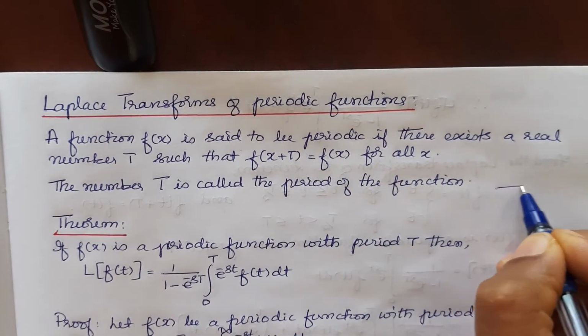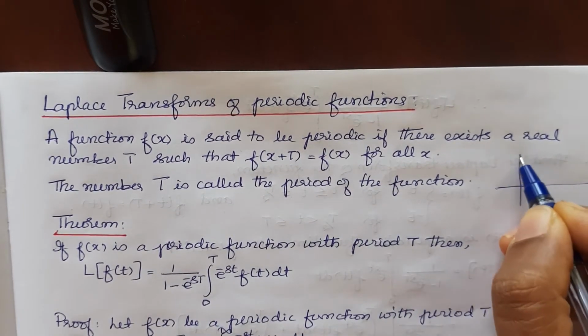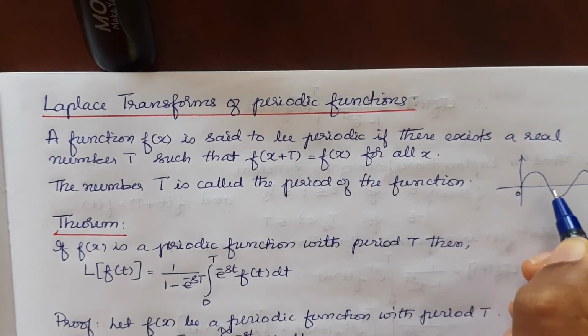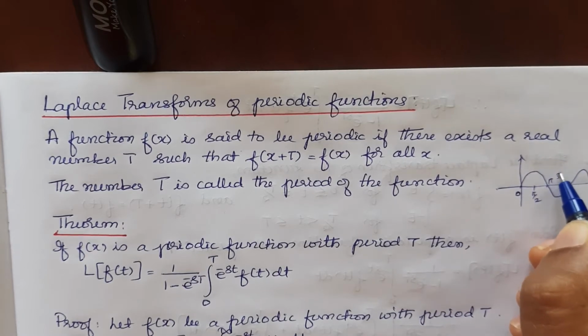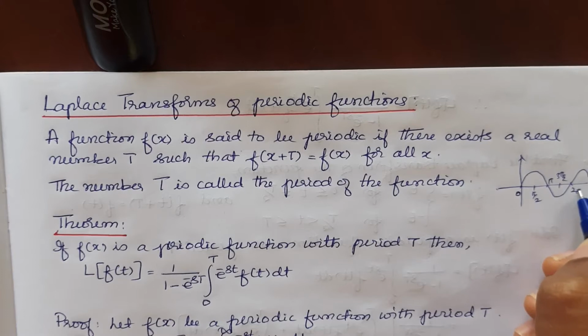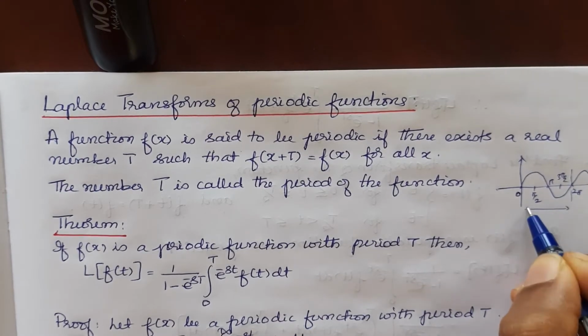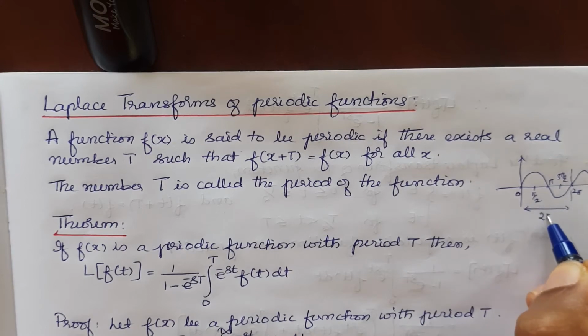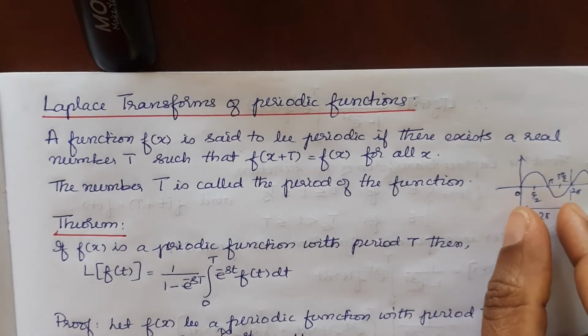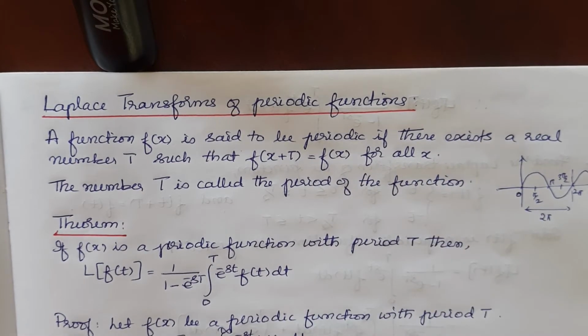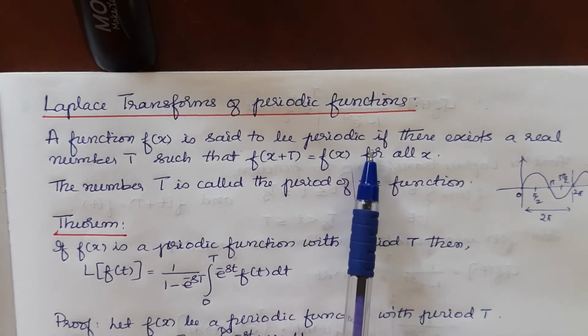That means, for example, I have our sine function. The sine function goes like this: 0, this is pi by 2, this is pi, this is 3 pi by 2, and this is 2 pi. Now this portion of the sine function from here to here, the length 2 pi, keeps on repeating at intervals. The same part of the function is being repeated. Therefore, such a function is said to be a periodic function.